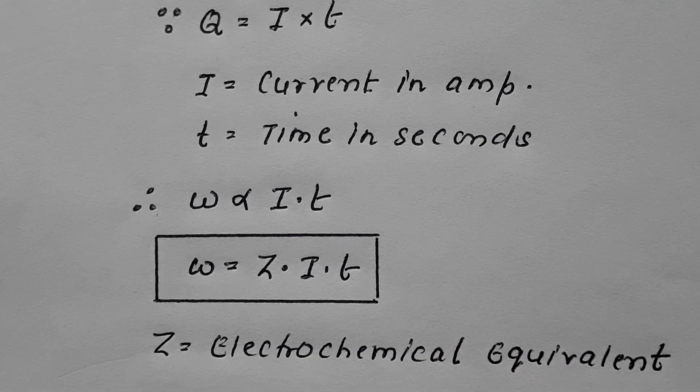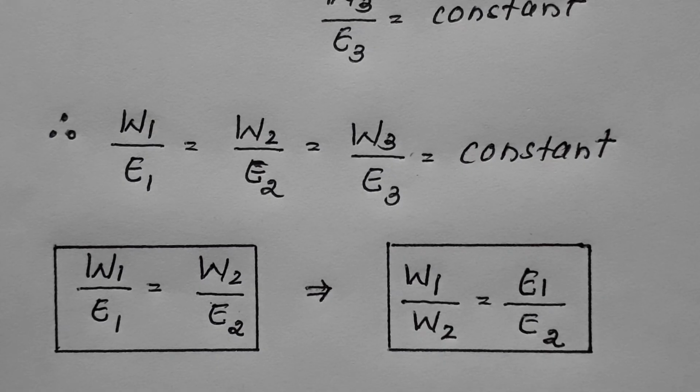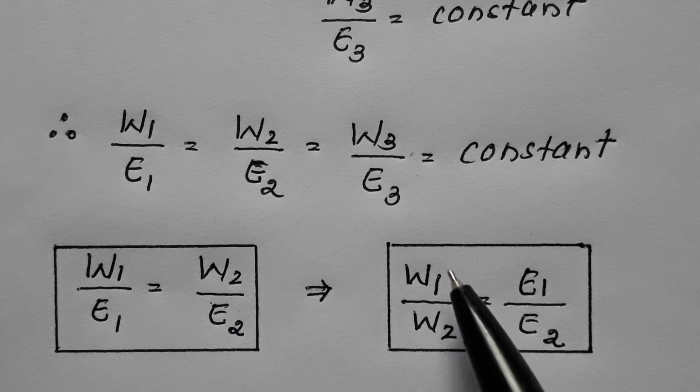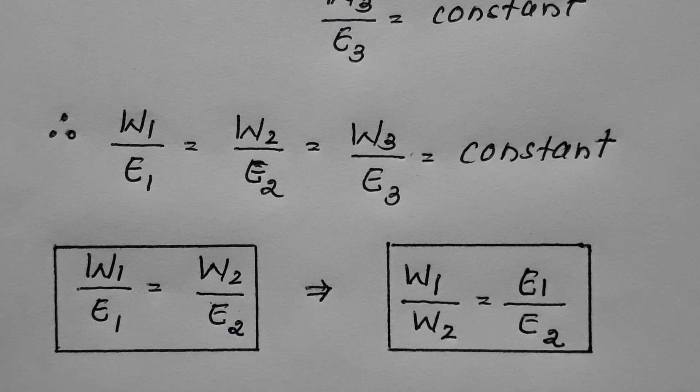On the basis of the first law, the formula utilized for numericals is W is equal to Z into I into T, where Z is the electrochemical equivalent. As per the second law of electrolysis, the formula applicable is W1 upon W2 is equal to E1 upon E2. So these are the two formulas utilized for numericals.